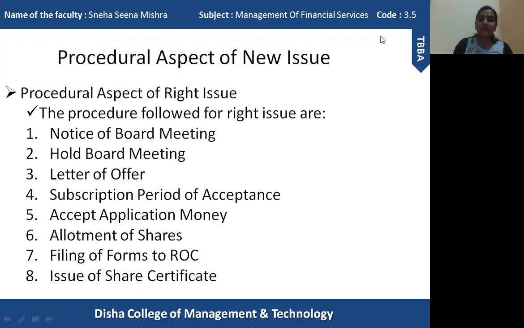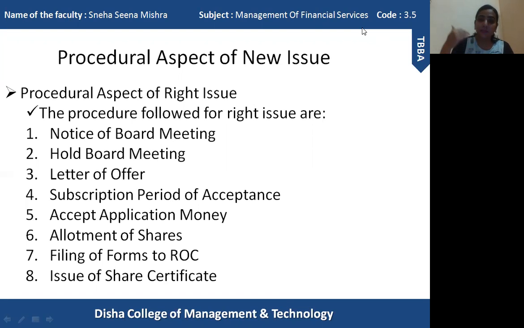And then the next step is called allotment of shares. The existing shareholders who have applied for the shares will be allotted shares, and this allotment will be conducted within 60 days of receiving the application. So after 60 days they cannot be allotted shares.